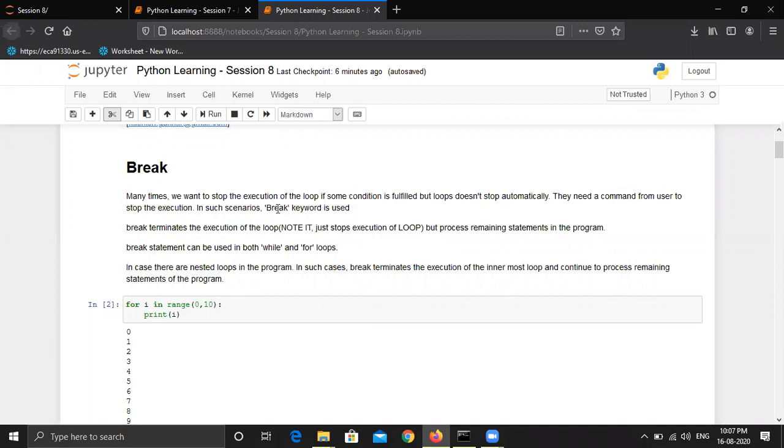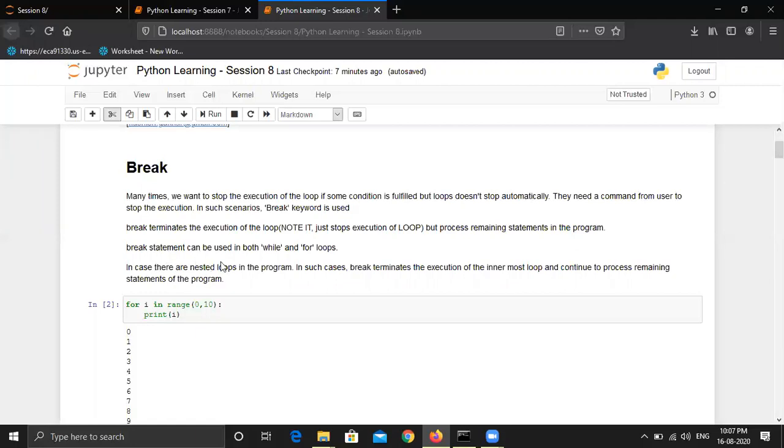So break terminates the execution of the loop. Note that it just stops the execution of the loop. As I've just mentioned, it doesn't stop the execution of the whole program. It just stops the execution of that loop specifically and processes the remaining statements in the program. And the break statement can be used in both while and for loops. So this can be used in both types of loops that we are going to discuss. For loop we already know, while loop we are going to study today.